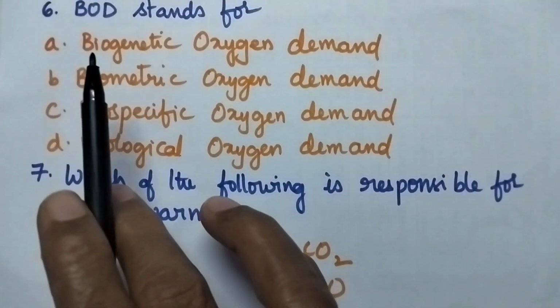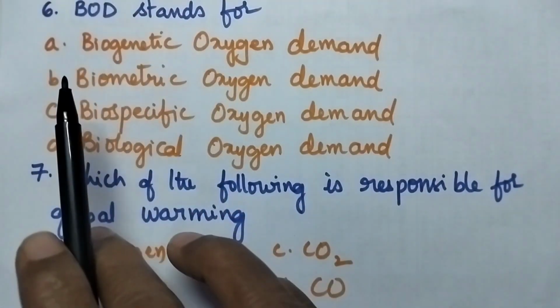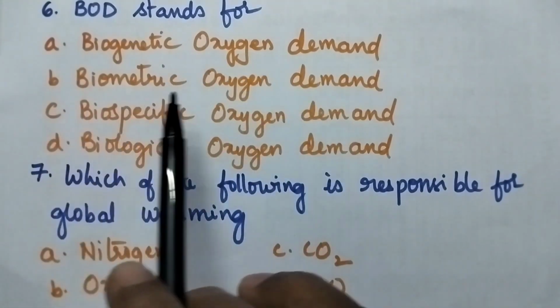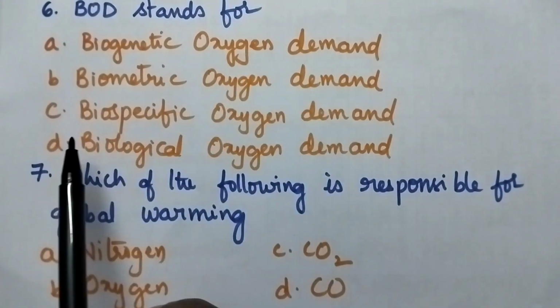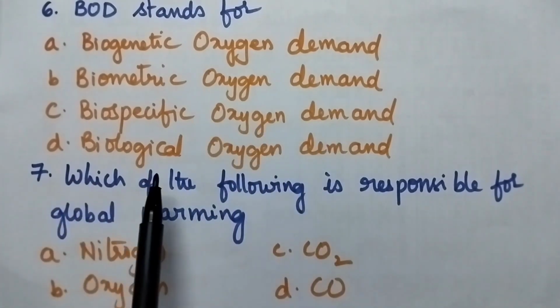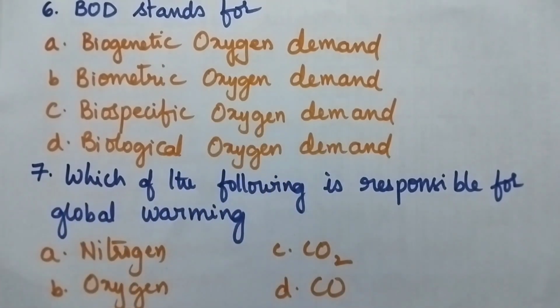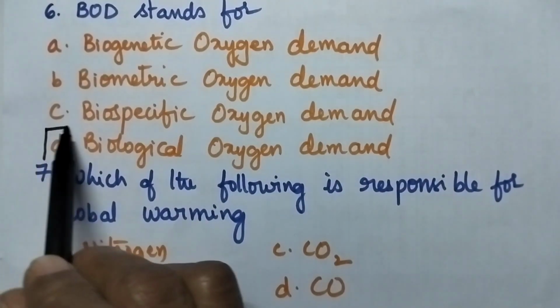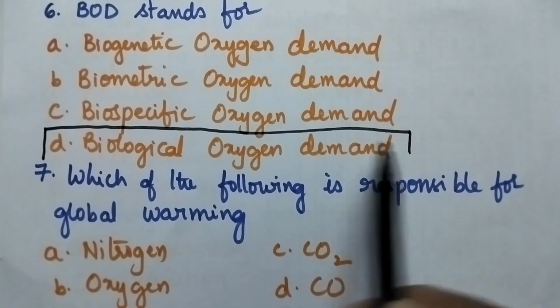Question number 6. BOD stands for option A biogenetic oxygen demand, B biometric oxygen demand, C biospecific oxygen demand, and D biological oxygen demand. Option D, that is biological oxygen demand, is the right answer.